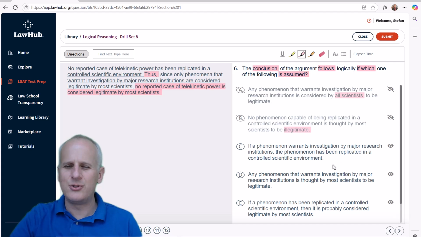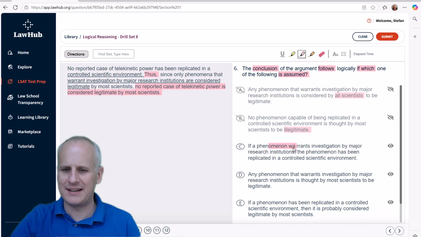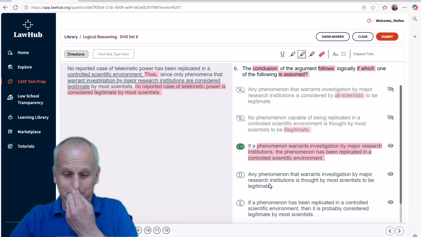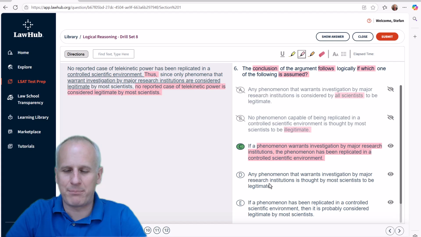Then choice C, if a phenomenon warrants investigation by major research institutions, the phenomenon has been replicated in a controlled scientific environment. And I go, ding, ding, ding, that is exactly what we expected as our linkage between our underlying terms. So we should be able to select C proactively based on that prediction.